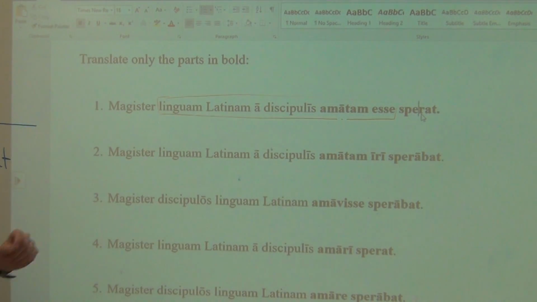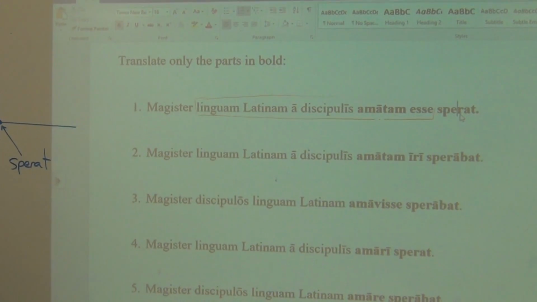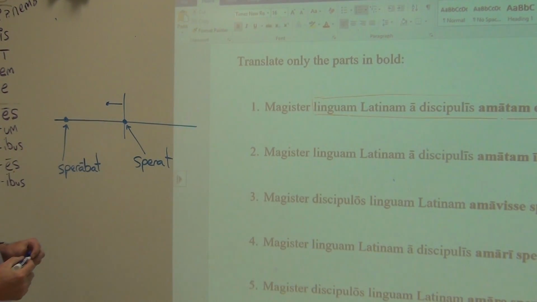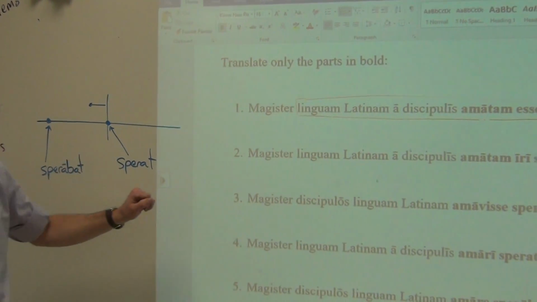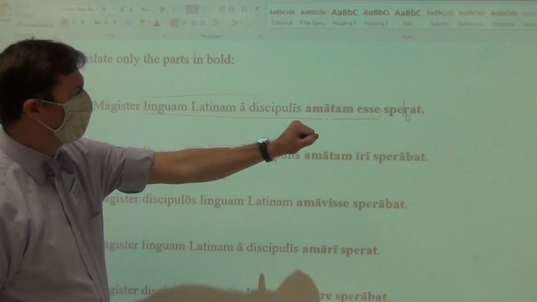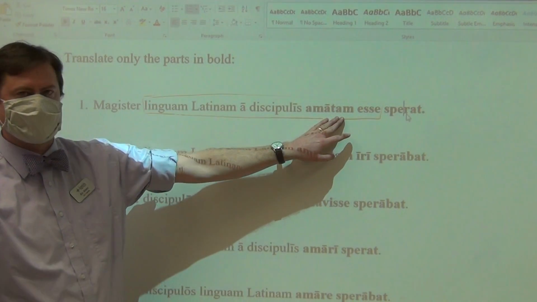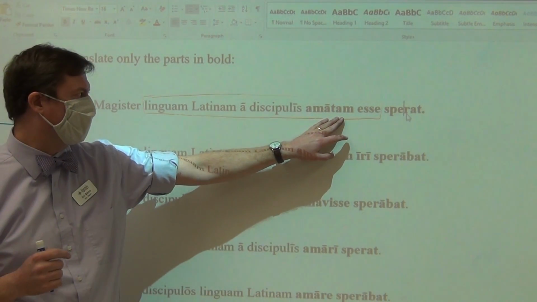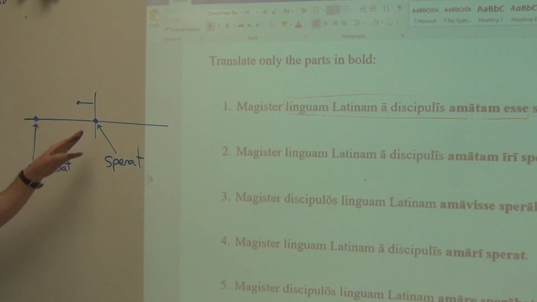So, we look at amatam esse. We figure out what kind of infinitive it is, and we know that then it must occur before the action of sperat. If sperat is happening right now, then that means amatam esse is going to be occurring before this present. So it says, the teacher hopes that the Latin language was loved, has been loved by the students, because that has to be expressed as before sperat, which is right now.